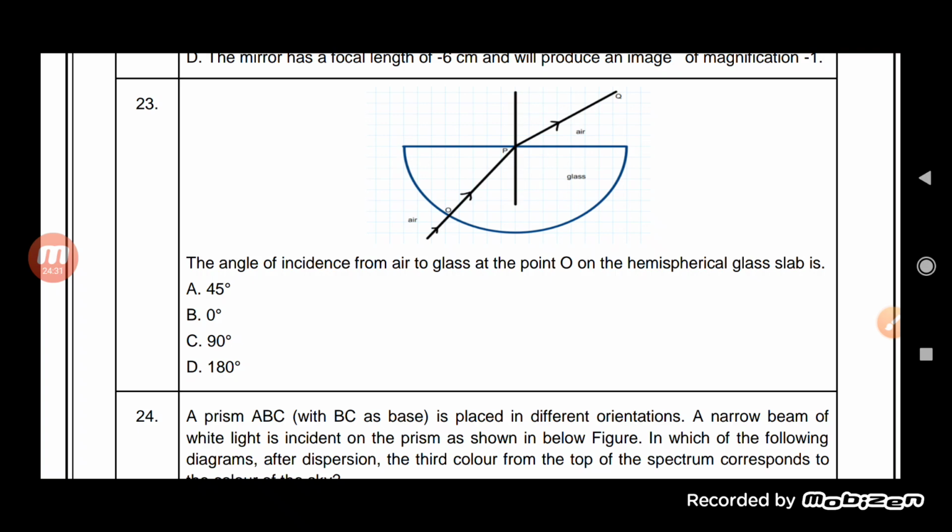So the angle of incidence from air to glass will be 0 degree only. It will be 0 degree.